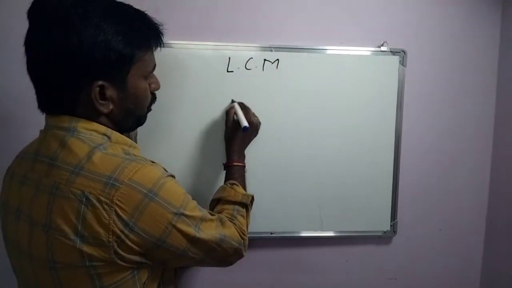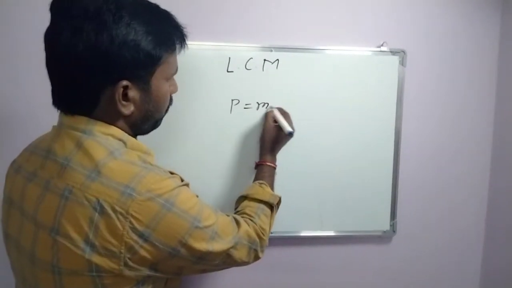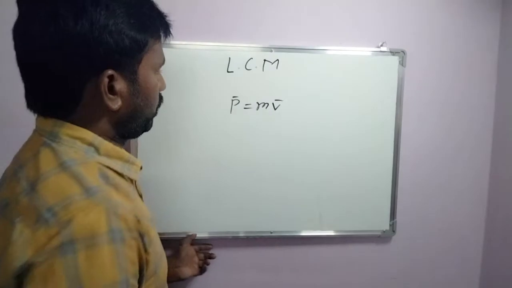First of all, we should know about momentum. What is momentum? Momentum is nothing but the product of mass and velocity. We represent momentum with the letter P. P is nothing but the product of mass and velocity: P bar is equal to m into v bar.